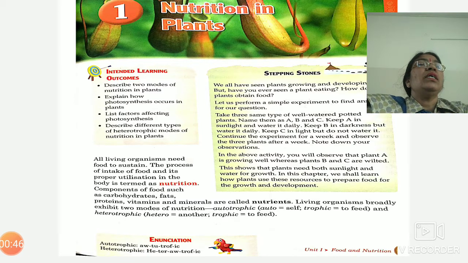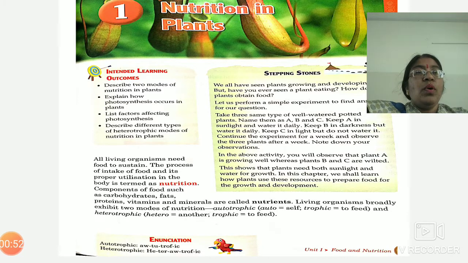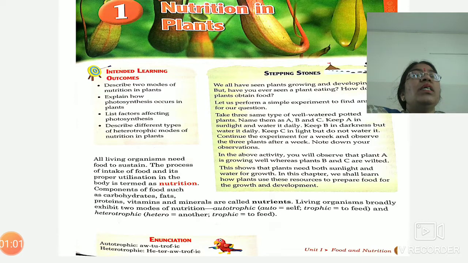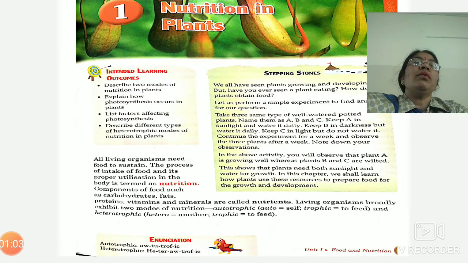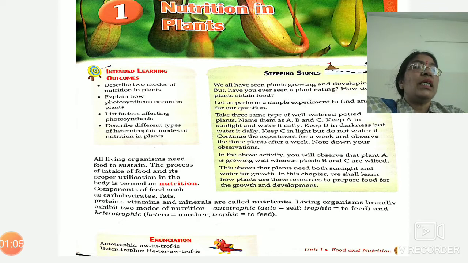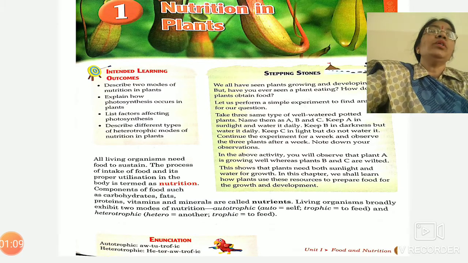after digestion the nutrients will convert into glucose form, and from the inner wall of the small intestine these nutrients will be absorbed. This process is also called assimilation. After completion of the digestion, the nutrients will be used by our body. So this whole process of intaking of food and utilization of the nutrients in our body is called nutrition.